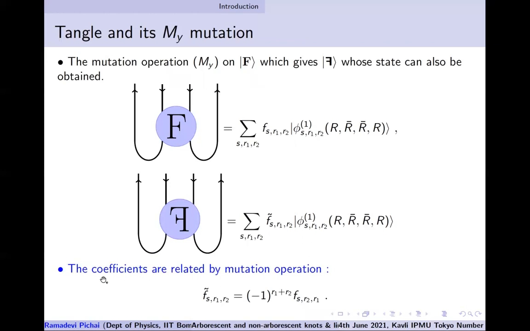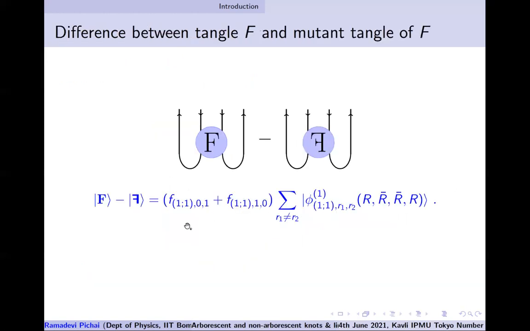This argument, which we did for a specific example, can also be done formally for any arbitrary two-tangle. That is what we are trying to say here. And we get up to a sign. And this helps us to show that this difference, because there is one representation with multiplicity, is non-zero. If it was symmetric, this difference would have been zero.